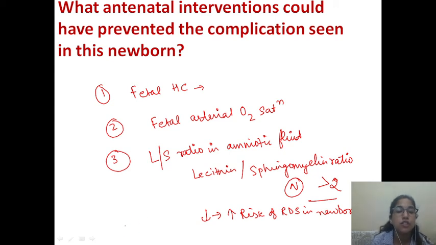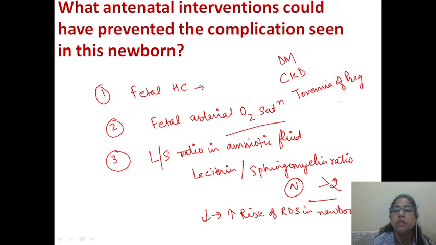So for such patients where you see a decreased LS ratio or arterial oxygen saturation is found to be decreased, in such expecting mothers, for example, where you expect premature deliveries like women with diabetes, women with CKD, women with toxemia of pregnancy, you can give synthetic corticosteroids to the mother 48 to 72 hours before delivery.